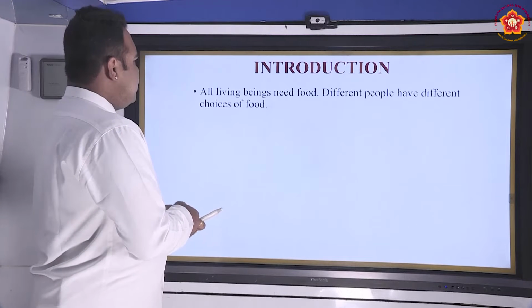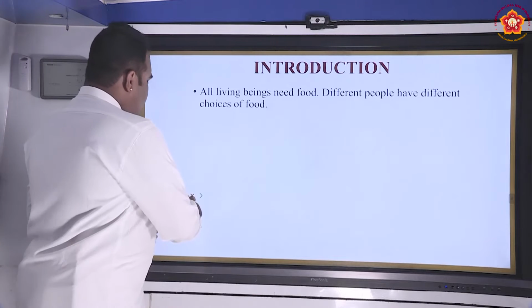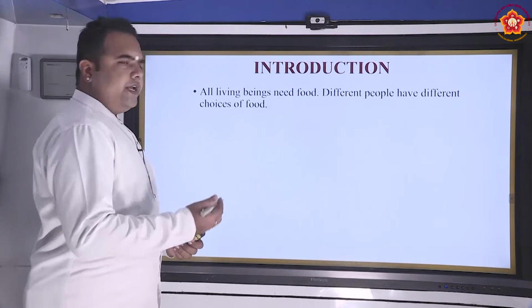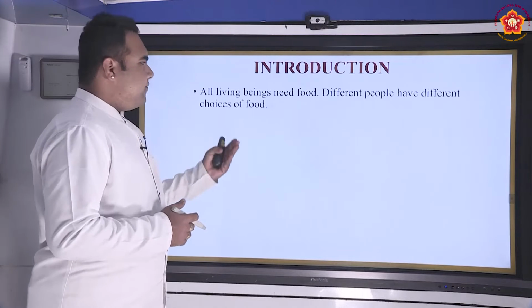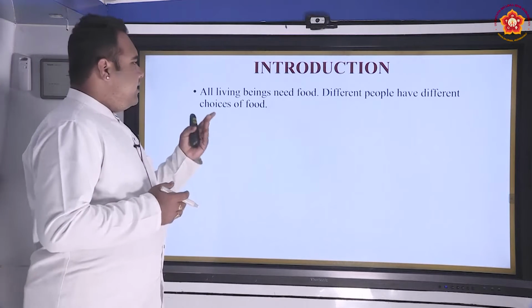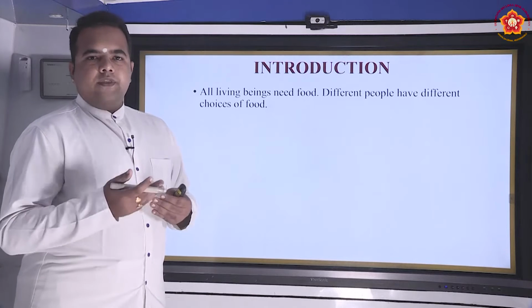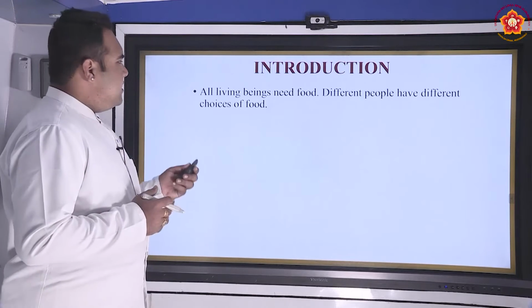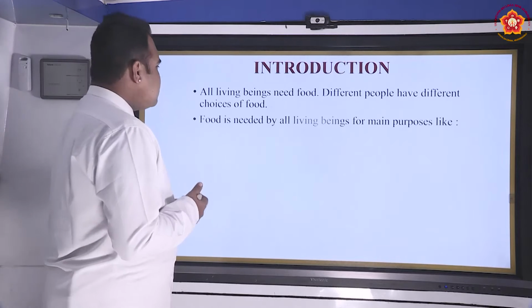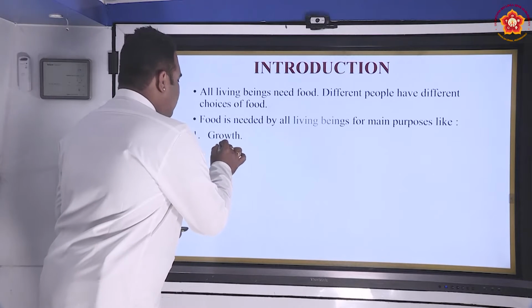So all living beings need food. Different people have different choices of food. For example, based on the region from where you are coming, we are accustomed to a different kind of food. And different kinds of food that we eat, as we have discussed earlier, provide nutrition to the body in a different way. But the basic purpose of having food is for physical growth.